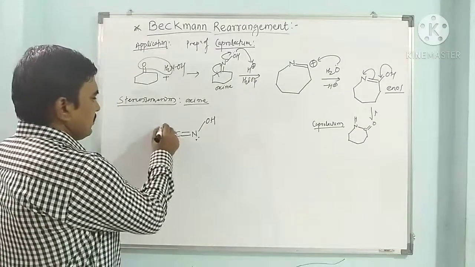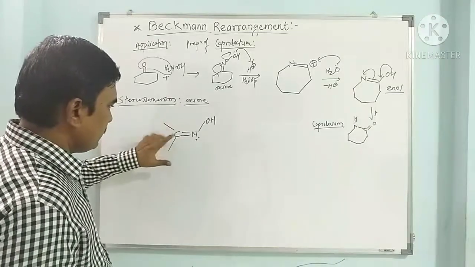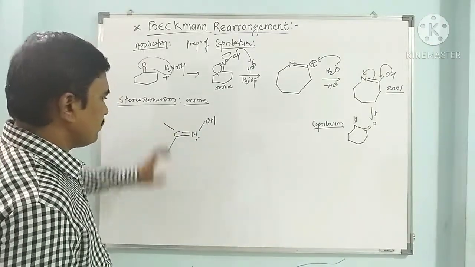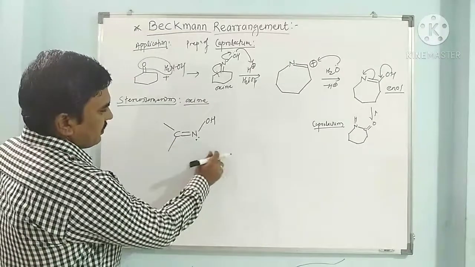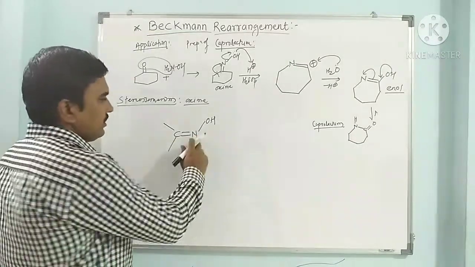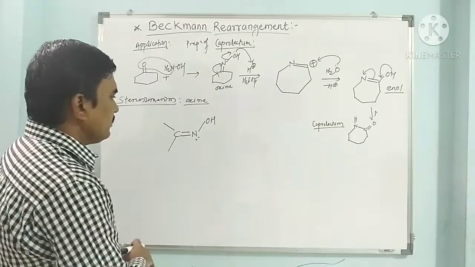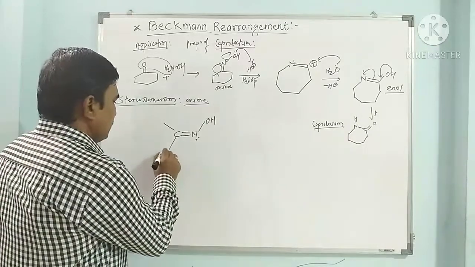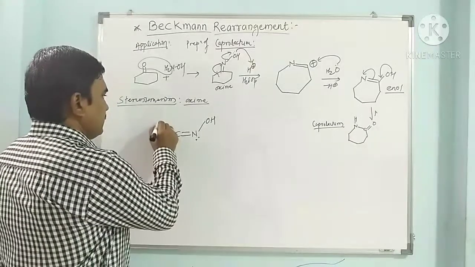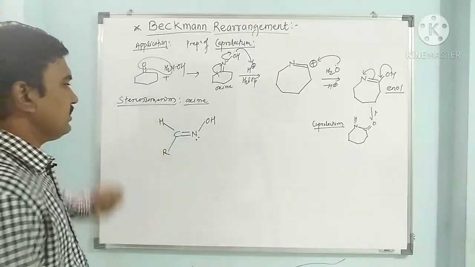These three bonds lie in one plane, two sigma bonds and one more sigma bond, and here one pi bond is there. There is one lone pair of electrons in the sp2 hybrid orbital of nitrogen. Now suppose we have R here and hydrogen here, meaning this is an aldoxime.